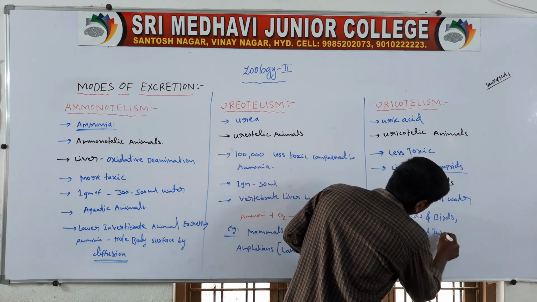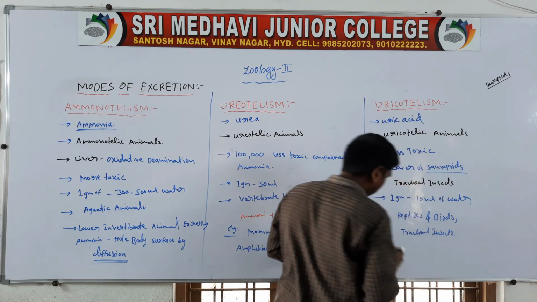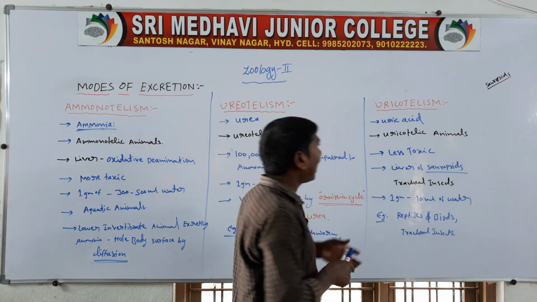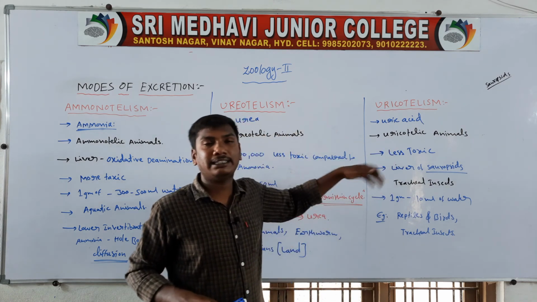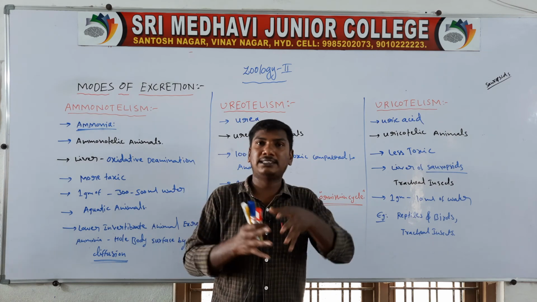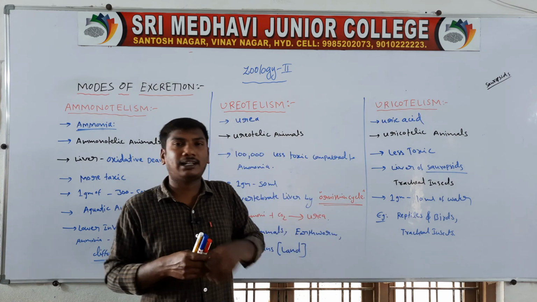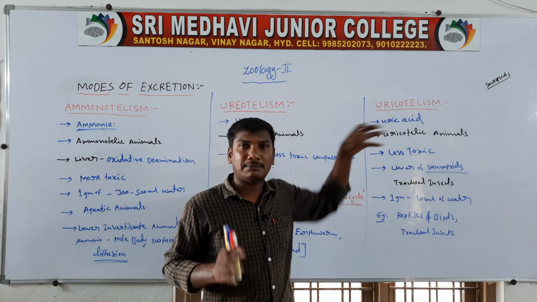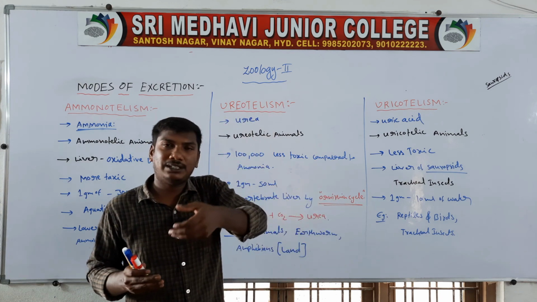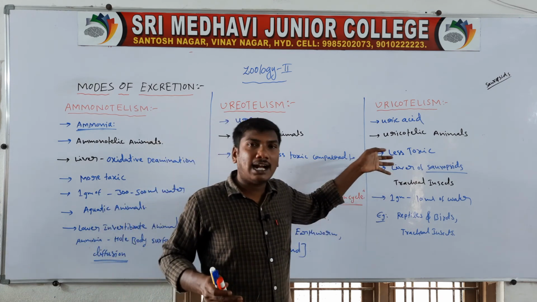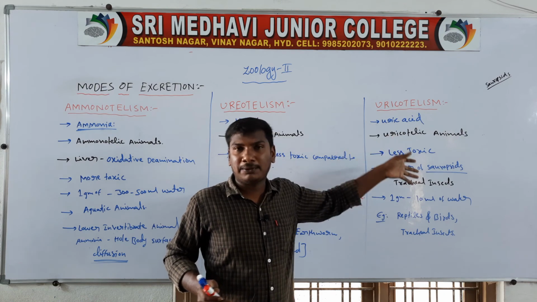For these animals, water availability is low, so uric acid is an advantage for reptiles and birds.